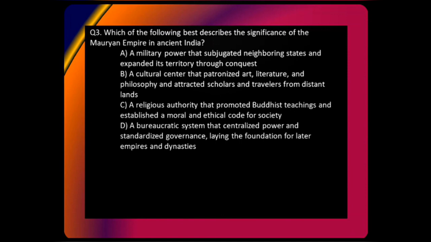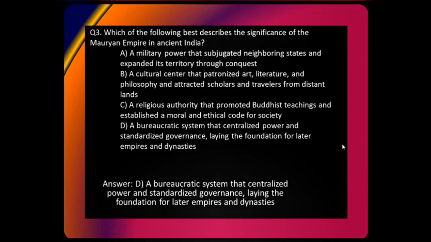All right. So the answer is D. Correct answer is D. Why? Because if you think about Mauryan Empire, what is the definition of Mauryan Empire? If someone is asking you to define Mauryan Empire, will you say that it was a military power which subjugated neighboring states? Obviously, what was the neighboring state? Only Kalinga, right? They only subjugated Kalinga. So this is not their definition.